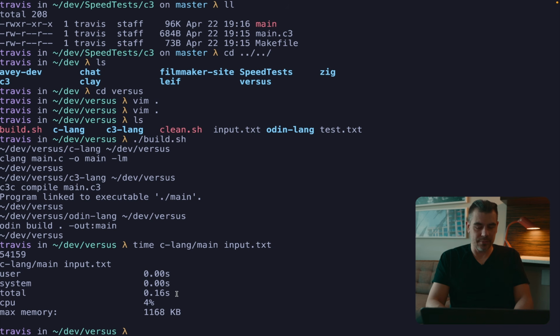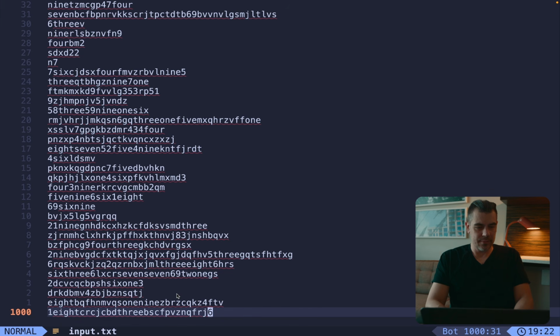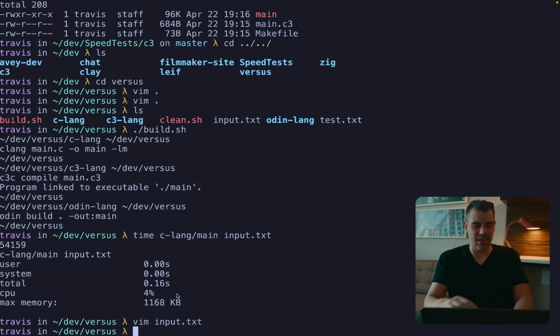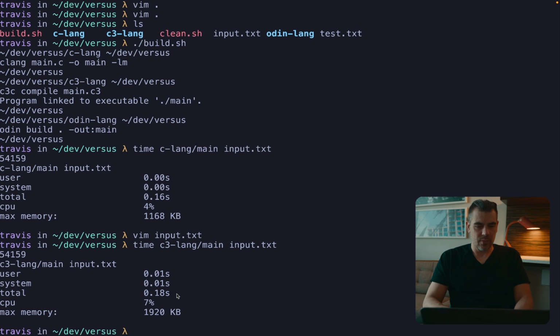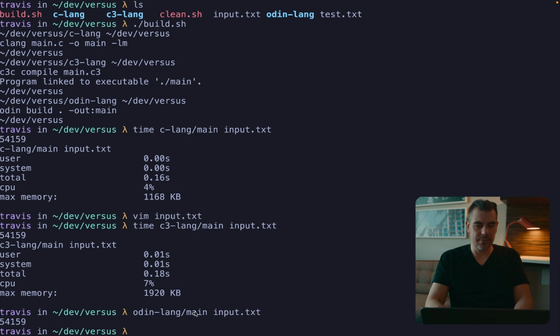I thought that input was pretty long. Yeah, 1,000 lines. Okay, that's not terribly long. But let's try C3 main input.txt. Pretty fast. It used a little bit more memory, a little bit more CPU usage, and was just a little bit slower. I'm sorry. And then Odin lang main input.txt.